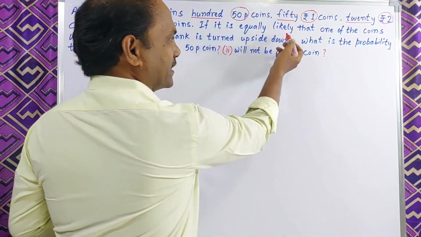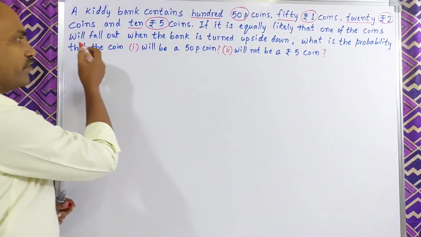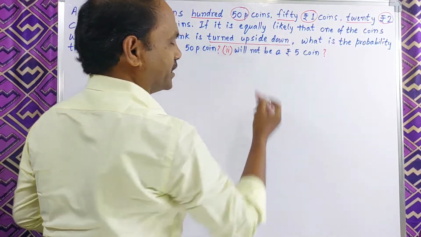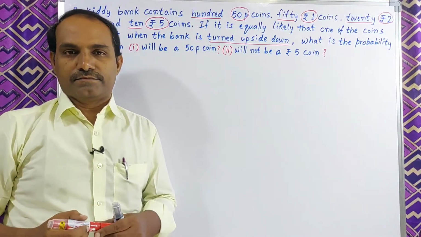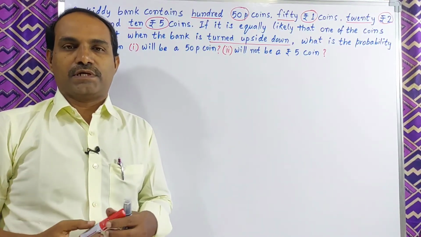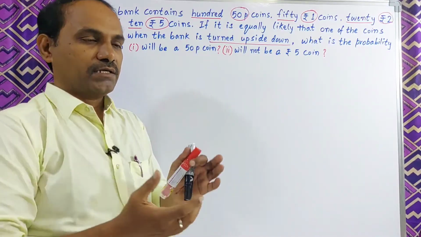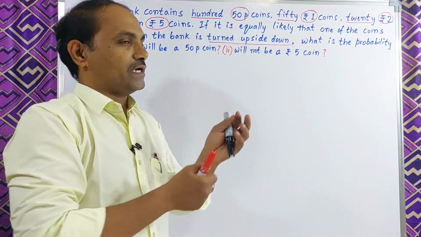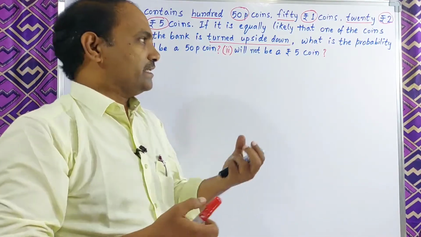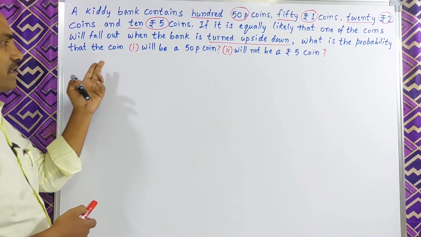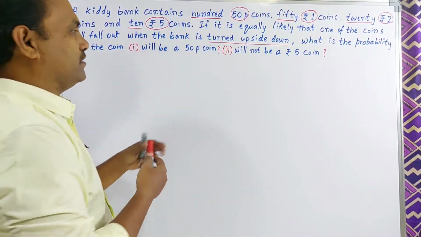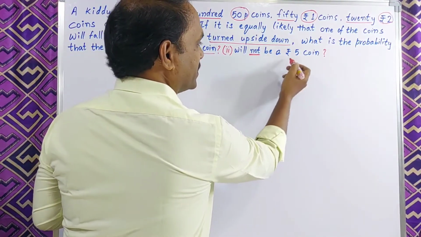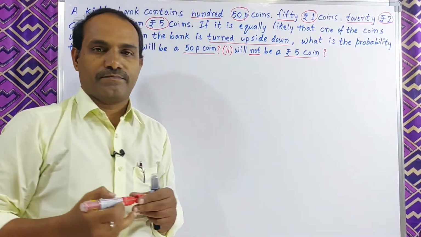If it is equally likely that one of the coins will fall out when the bank is turned upside down, what is the probability that the coin that falls down will be a 50 pice coin, and the other question, will not be a 5 rupee coin?